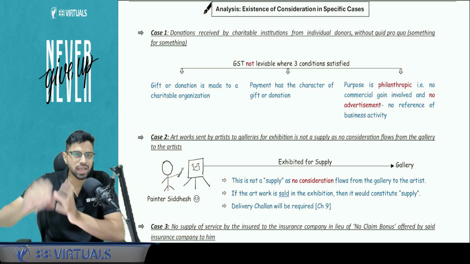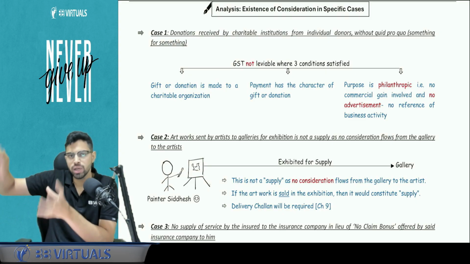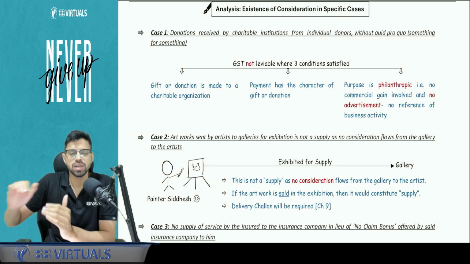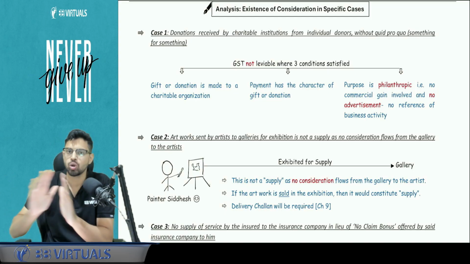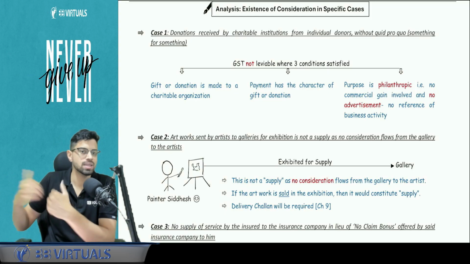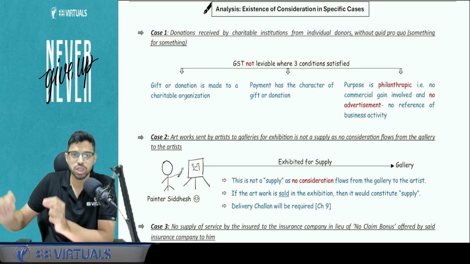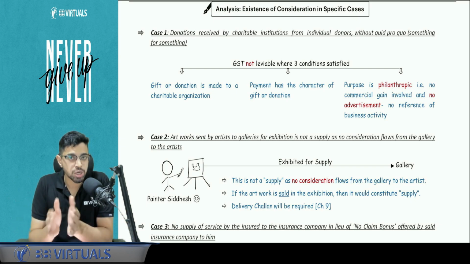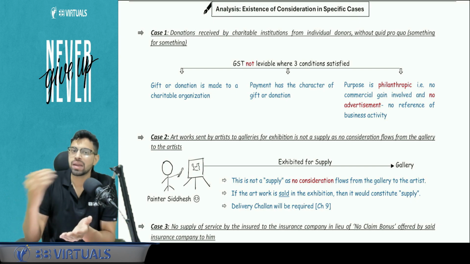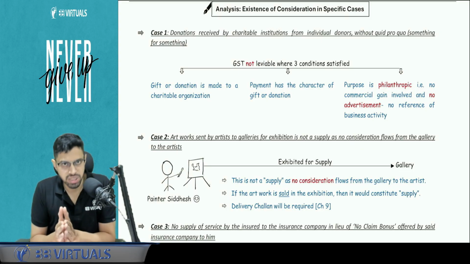For example, I give a small donation to a temple nearby, and there they use it to make a room, and below that they have stated, with good wishes from Mr. Siddhesh. This is a pure charity, this is not consideration. I am not getting something in return, no GST. But if they write with good wishes from Mr. Siddhesh, chartered accountant, owner, S. Valimbe Classes Private Limited, so if they mention my business, that means I am getting promotion and advertisement in return. In that case, that will be considered under the GST.